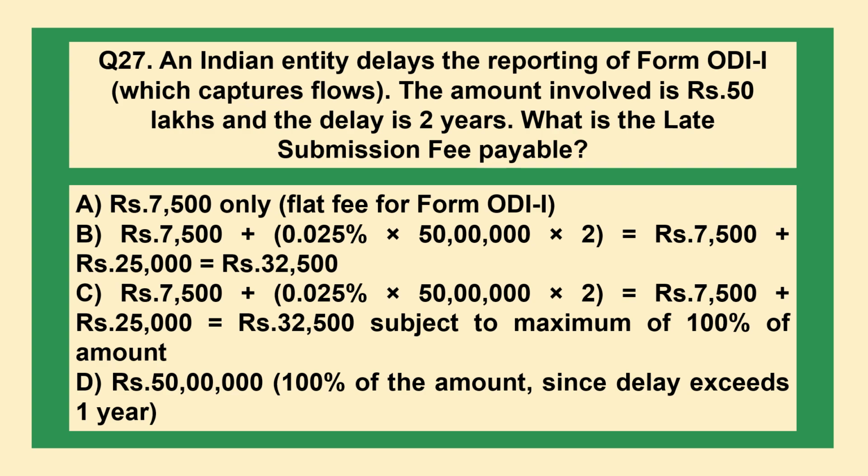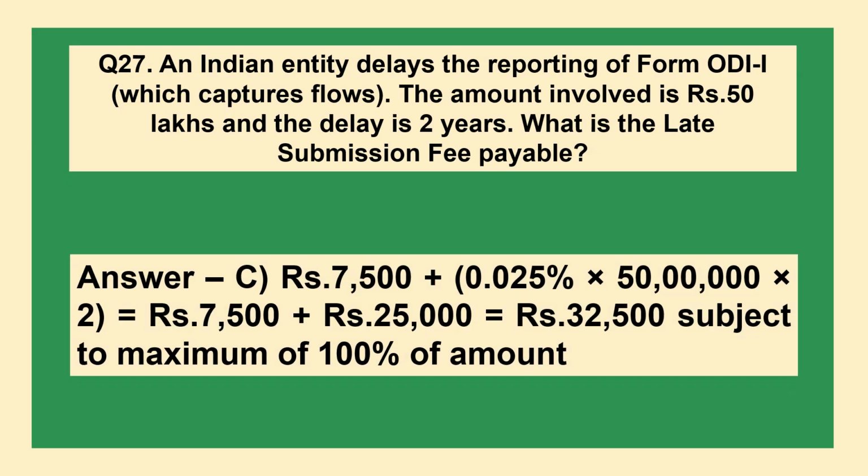C, rupees 7,500 plus 0.025% into 50 lakh into 2, which is equal to rupees 7,500 plus rupees 25,000, which is equal to rupees 32,500, subject to maximum of 100% of amount. D, rupees 50 lakh, 100% of the amount since delay exceeds 1 year. The answer is option C, rupees 7,500 plus 0.025% into 50 lakh into 2, which is equal to rupees 7,500 plus rupees 25,000, which is equal to rupees 32,500, subject to maximum of 100% of amount.